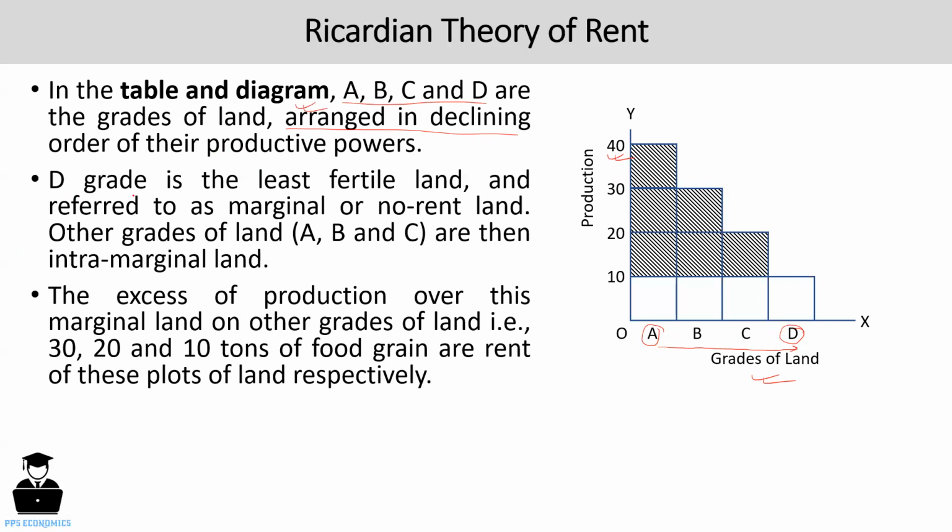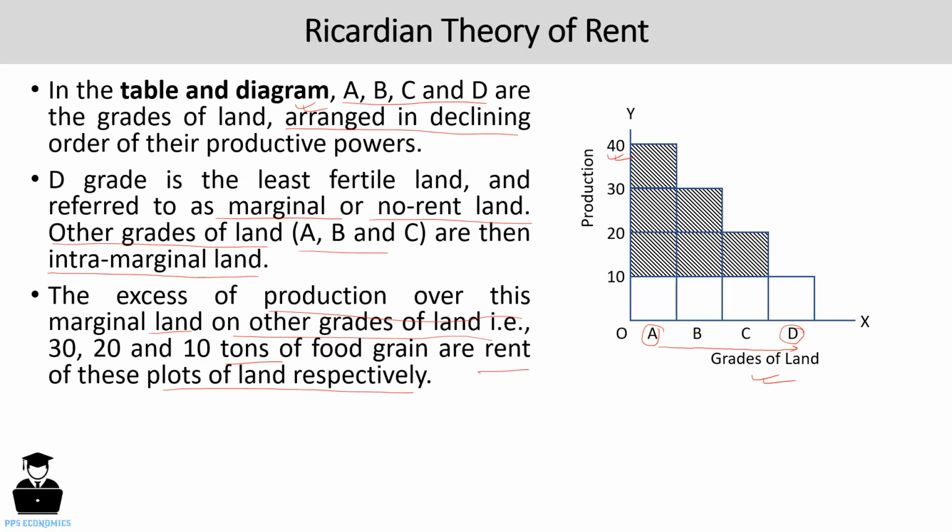Gradually, the fertility, that is the productivity, is declining. D grade of land is the least fertile land and is referred to as marginal land, or you can say no rent land, because there is no rent on marginal land. Then the other grades of land, A, B, C, are intramarginal land, or superior land, and the excess of their production over the marginal land, that is 30, 20, and 10 tons of food grain, are the rent of these plots of land respectively. In this way, we can explain the Ricardian theory of rent.